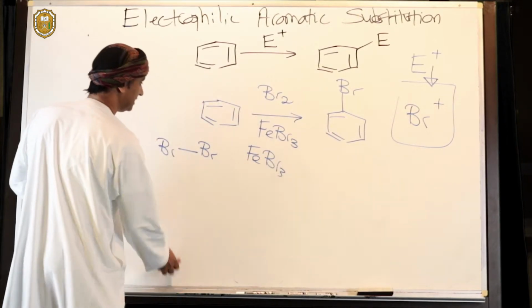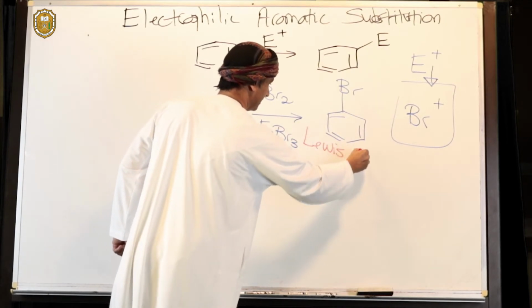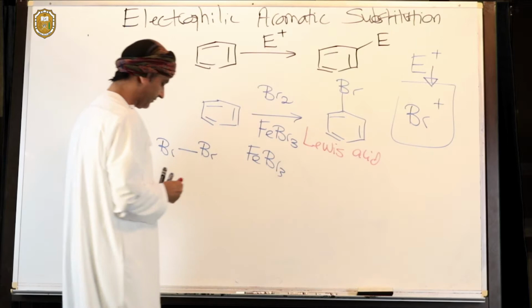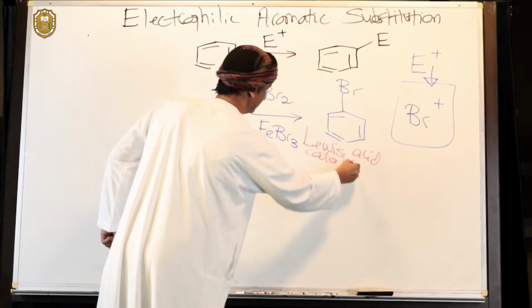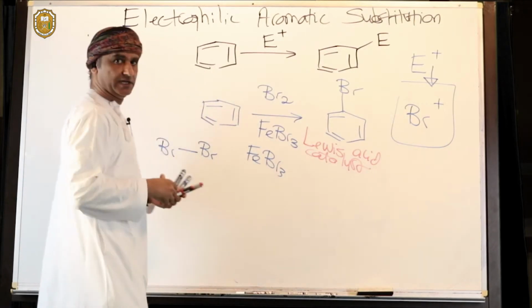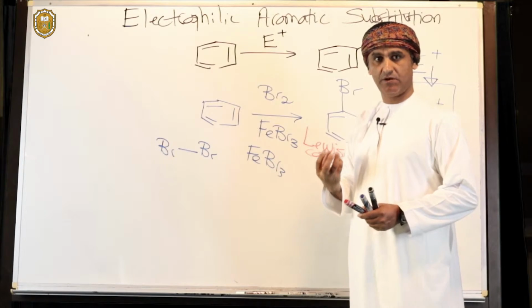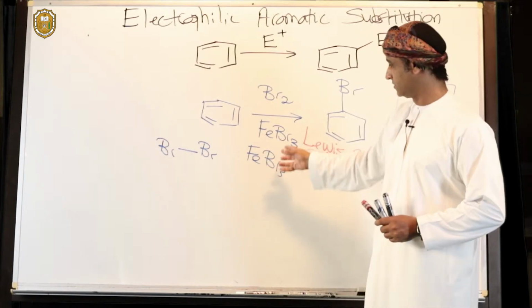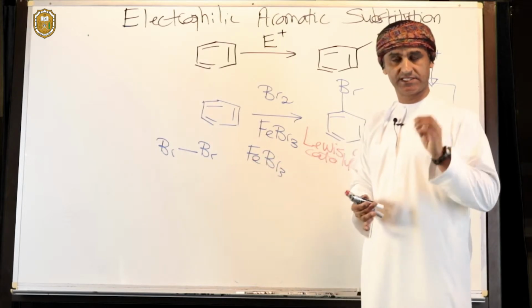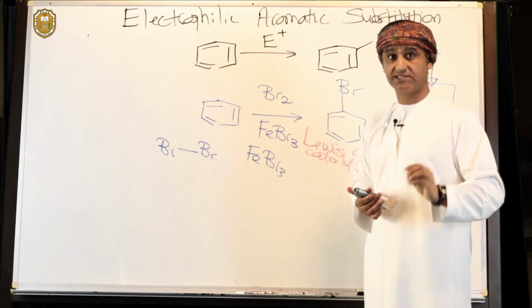Remember, FeBr3 is a Lewis acid catalyst, of course. Now, if it's a Lewis acid by definition, then it should accept a lone pair. And of course, this is the Lewis acidic center. It's iron, actually, not bromine. It is the iron center that accepts a lone pair, and thus it's a Lewis acid.